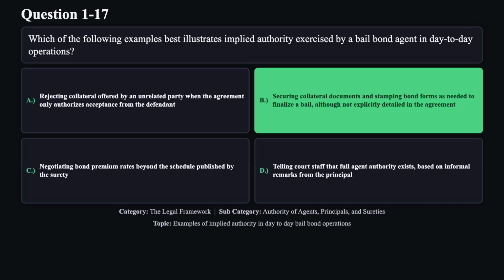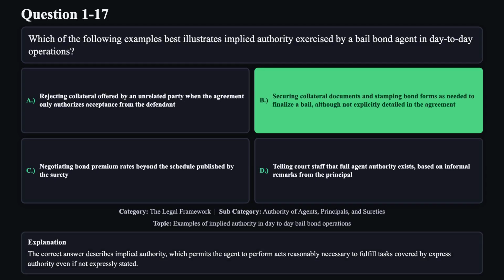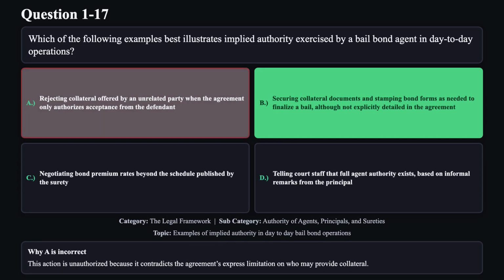The correct answer is B. The correct answer describes implied authority, which permits the agent to perform acts reasonably necessary to fulfill tasks covered by express authority, even if not expressly stated. Reason A is not correct. This action is unauthorized because it contradicts the agreement's express limitation on who may provide collateral.